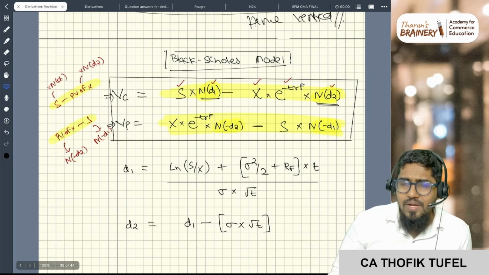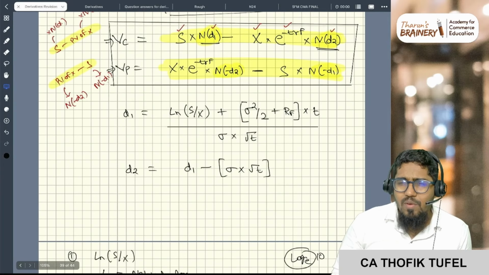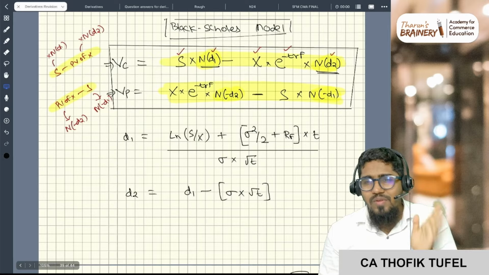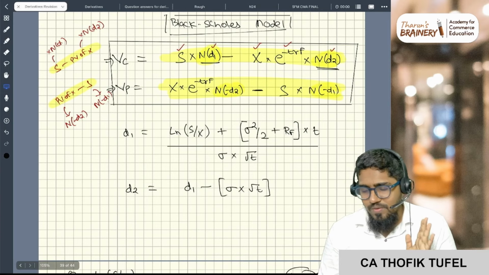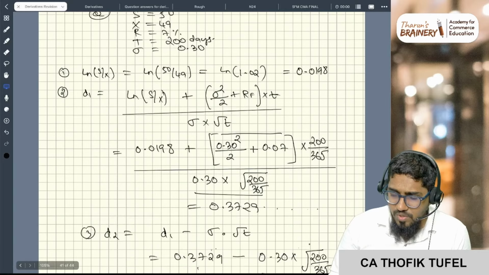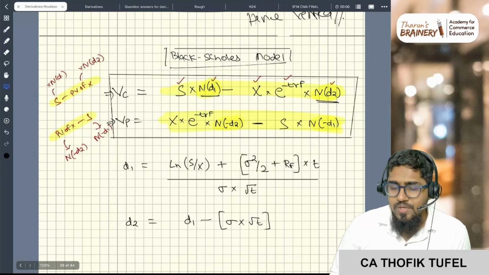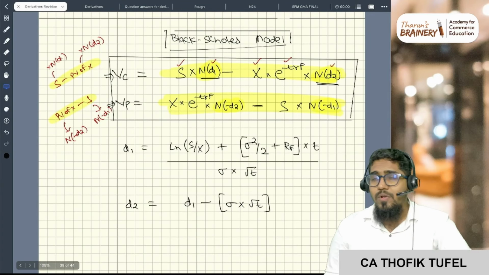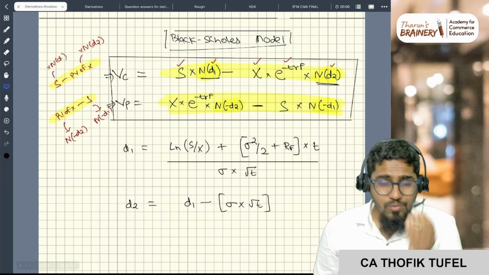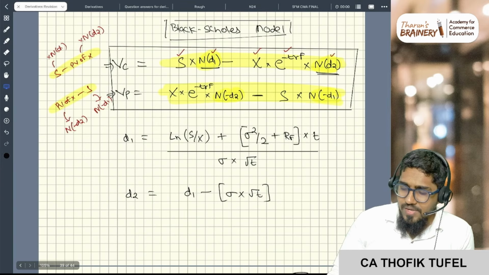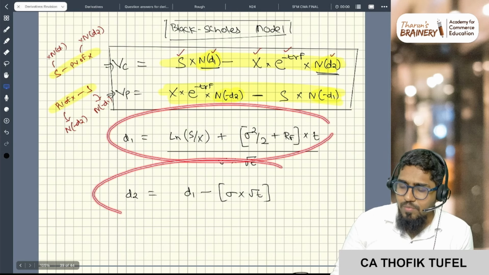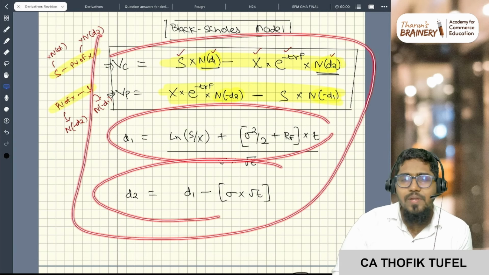Now sir, what is d1 and d2? Now we have a formula. Basically here we only need to mug up. There is no other choice, only mug up here. This problem can be solved in 12 steps, but don't worry, I have broken it down into steps. Actually it could be done in one step, two steps, three steps, four steps, but I have broken it down into 12 steps. So d1 has a formula, d2 has a formula. If you know these, Black Scholes is done.